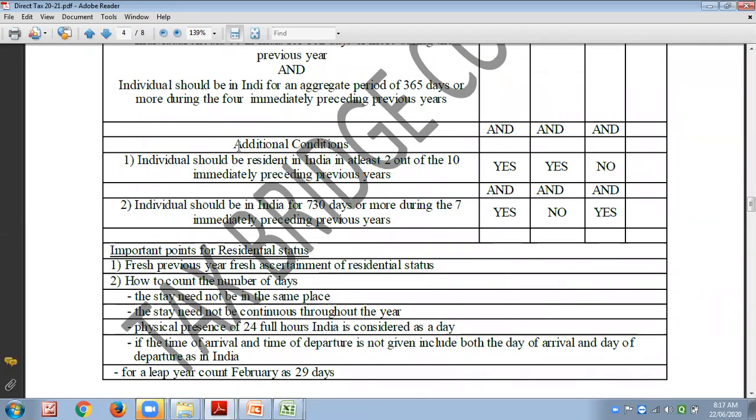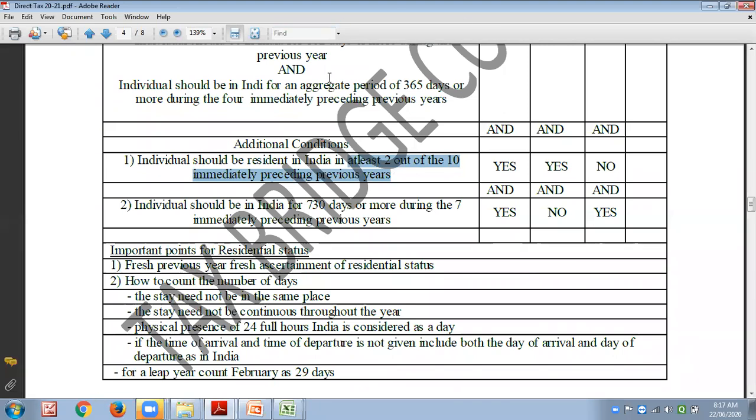Then, additional condition, which is there under section 6, subsection 6 of Income Tax Act. Under section 6, subsection 6, clause A states there should be 2 times resident in preceding 10 previous years.